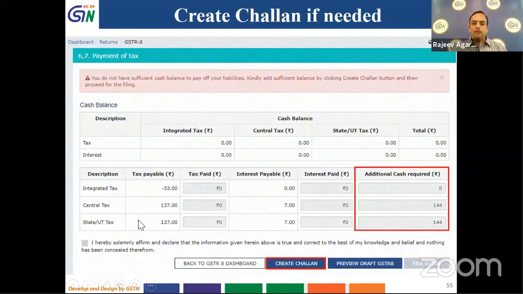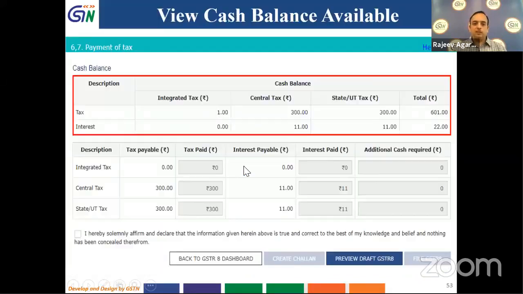So I have to make a central tax payment of 144 rupees and a state tax payment of 144 rupees. Then this last column will show me the additional cash which is required. So if we go to the previous screen just for reference, if you see here, my tax payable is 300 in central tax and the cash balance is 300 rupees.